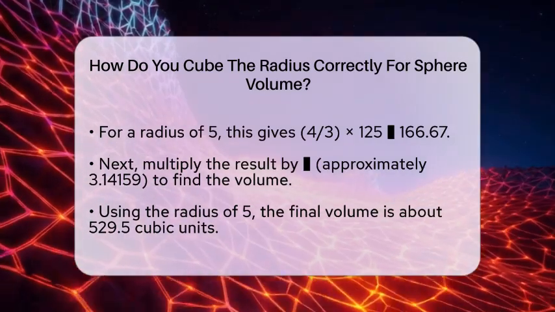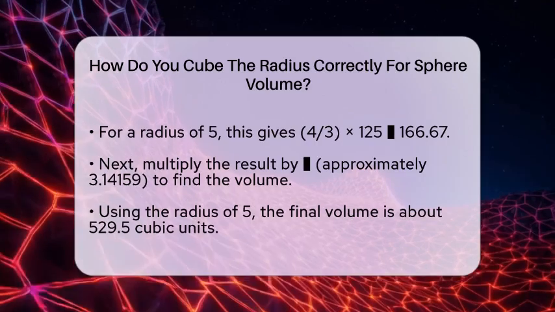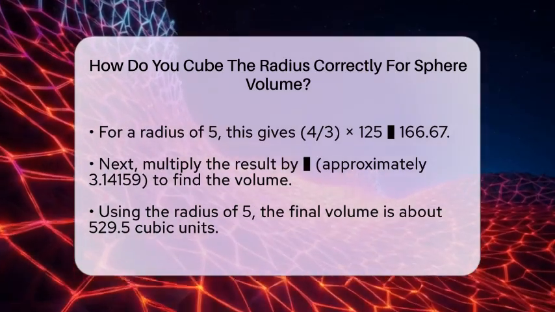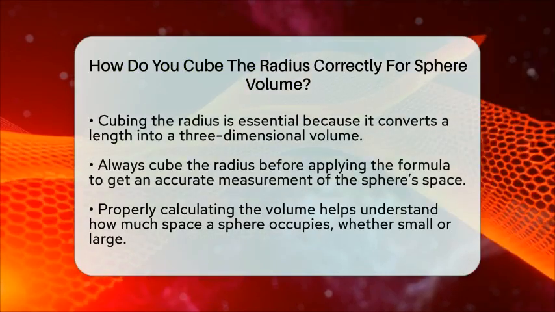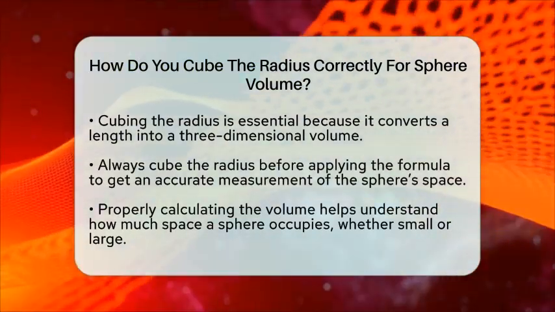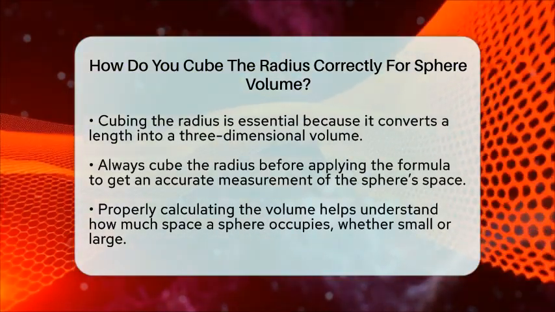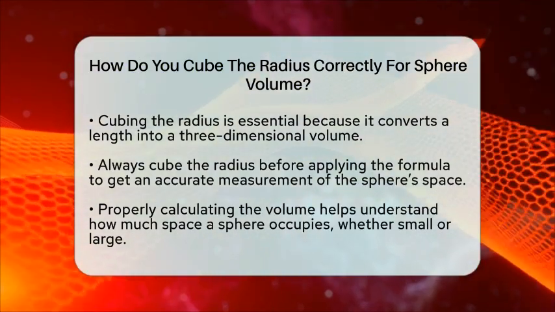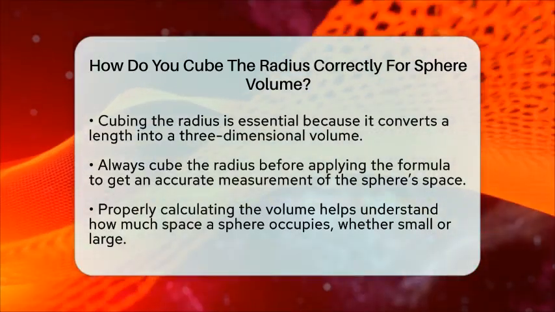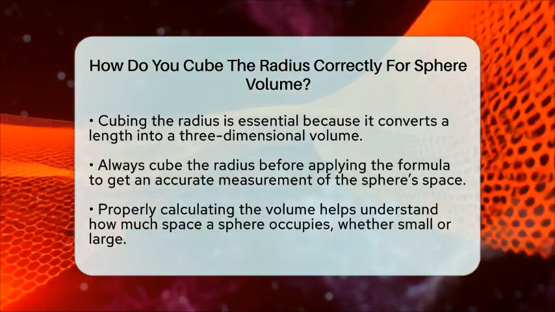Remember, cubing the radius is the most important step because it converts the length measurement into a volume measurement. Since volume measures how much space an object takes up, raising the radius to the 3rd power matches the 3-dimensional nature of the shape. So, always take your radius and multiply it by itself 3 times before plugging it into the volume formula. This way, you get an accurate calculation of the sphere's volume.